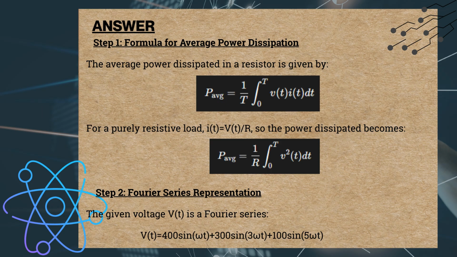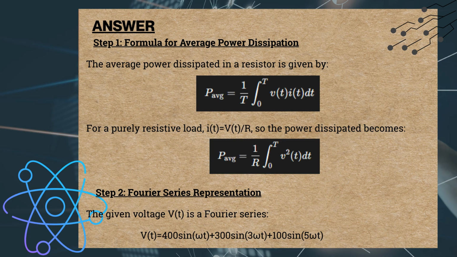For a purely resistive load, i of t equals v of t over R, so the average power P avg is equal to 1 over R times the integral from 0 to T of the square of v of t with respect to time t.